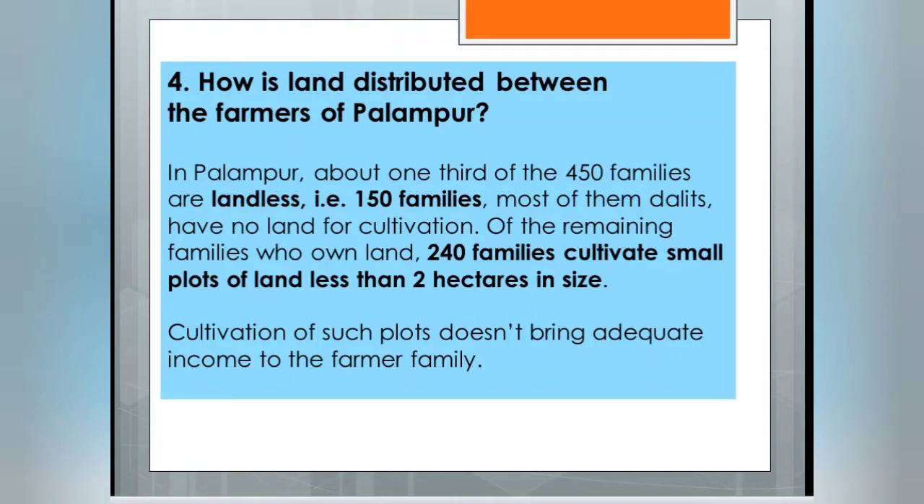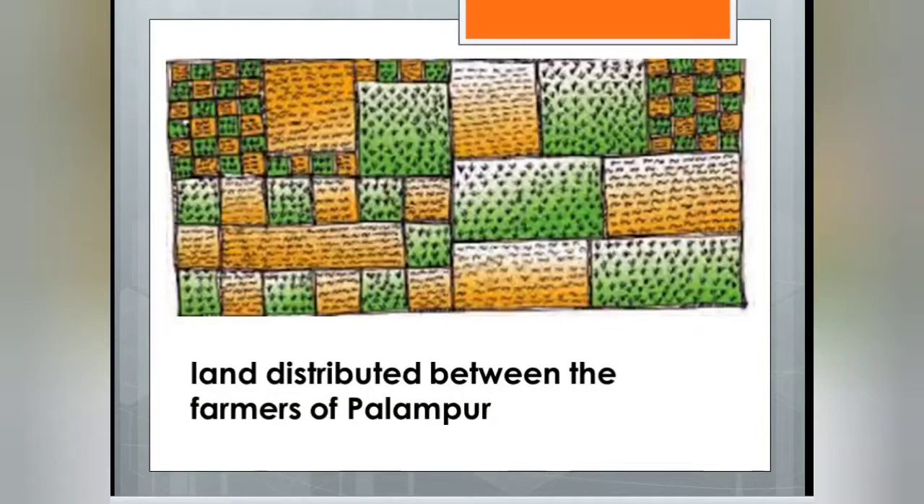Among them, a total of 150 families are landless. They don't have any land. Only 240 families have a very small plot of land, less than 2 hectares in size. That means very few have big land, and many farmers in this village are poor. So we have some stories also in this chapter, right? Just see here the land distributed between the farmers of Palampur.